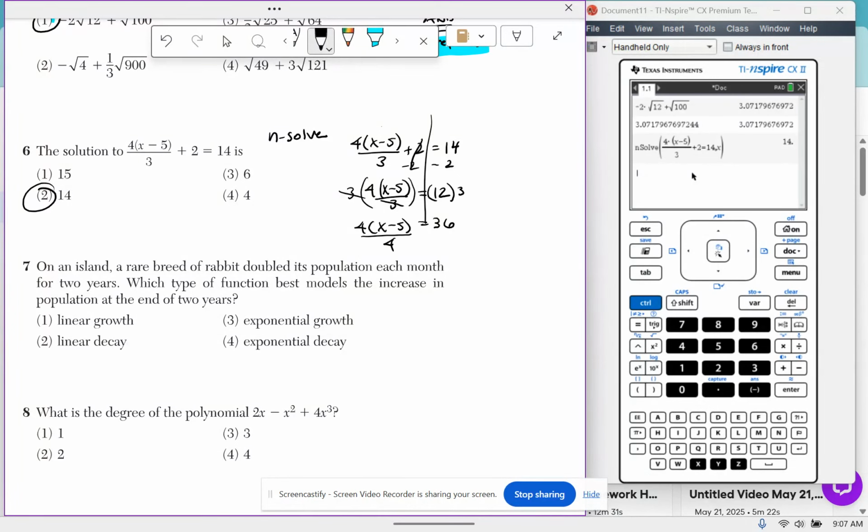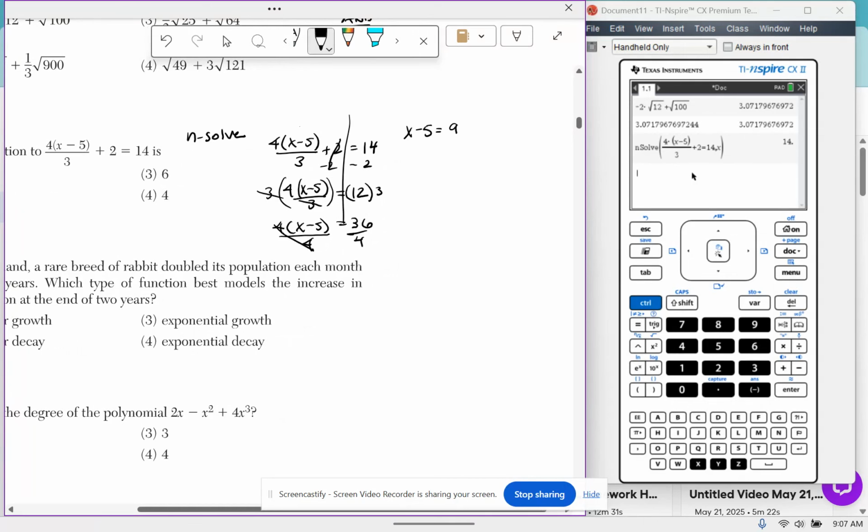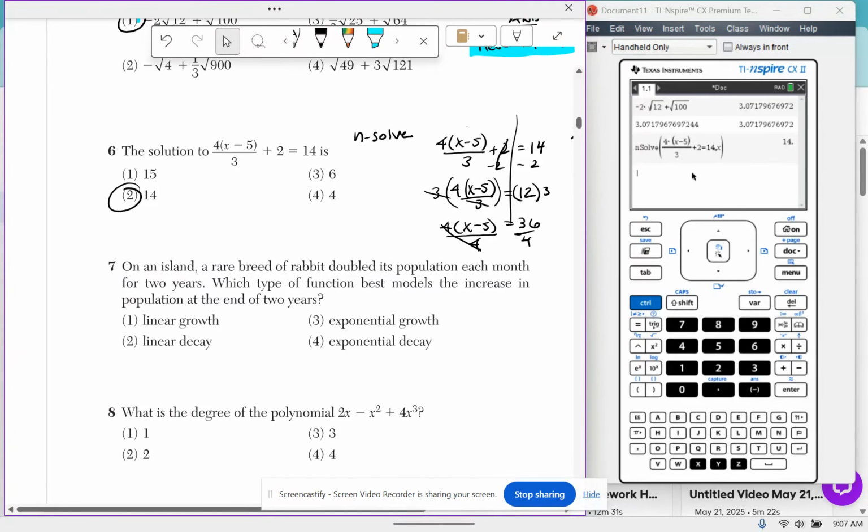I'm going to divide both sides by 4. And I now have x minus 5 equals 9. I'm going to add 5 on both sides. X equals 14. That's exactly what I got with nsolve. Cool.